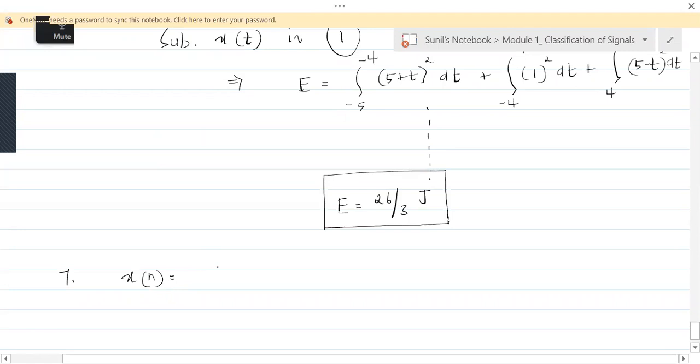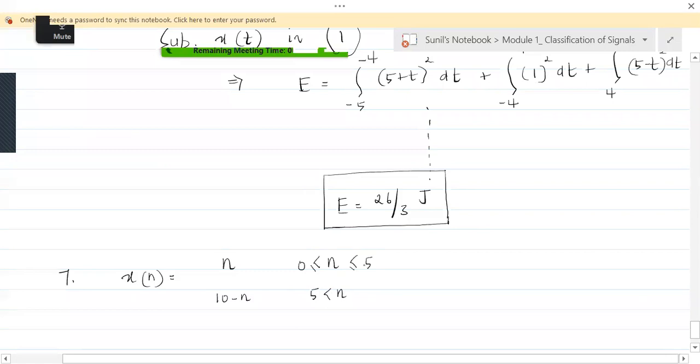X of n is n for n greater than or equal to 0 and less than or equal to 5. Okay, and it is 10 minus n for n greater than 5.